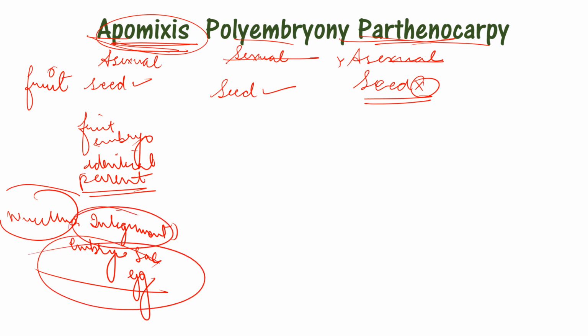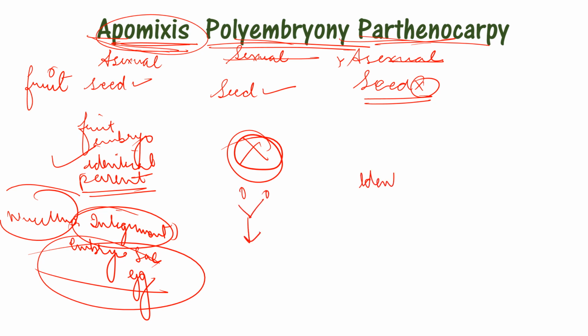So in this condition the embryo is identical to the parent. While in polyembryony this does not occur. The embryo is not identical to one parent. It is formed by the mixture of the two parents. In parthenocarpy also the embryo is identical to the parent, as no sexual reproduction has occurred, asexual reproduction has occurred.